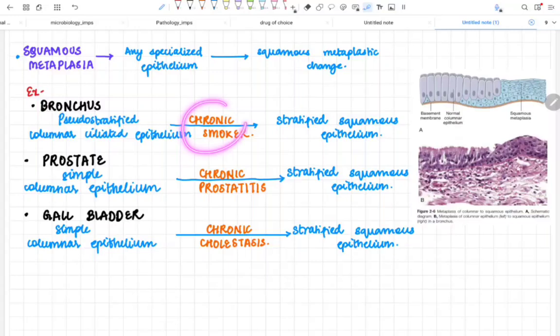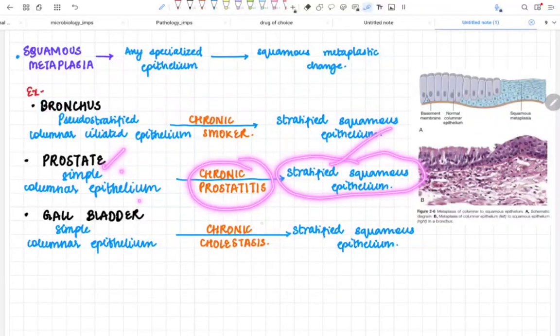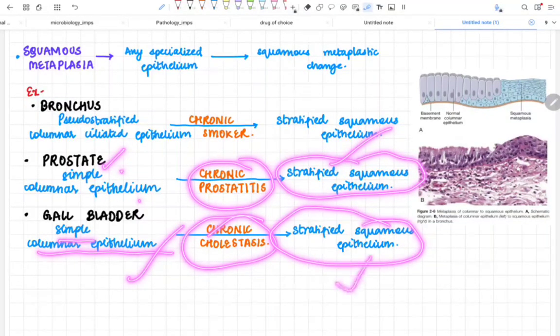That's why if we remove the smoking from this chronic smoker, there is a chance that this will revert back into a normal epithelium because it has undergone squamous metaplasia. Okay. Next is the prostate. In chronic prostatitis, the simple columnar epithelium is converted into stratified squamous epithelium. Again, in chronic cholecystitis, simple columnar epithelium is converted into the stratified squamous epithelium.